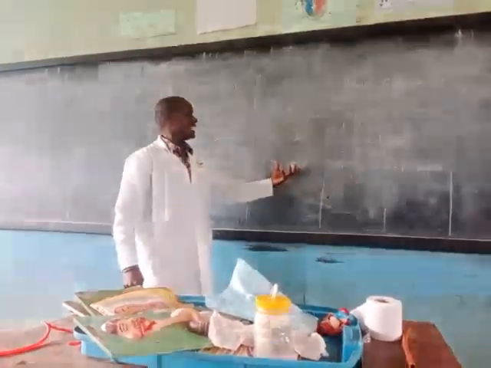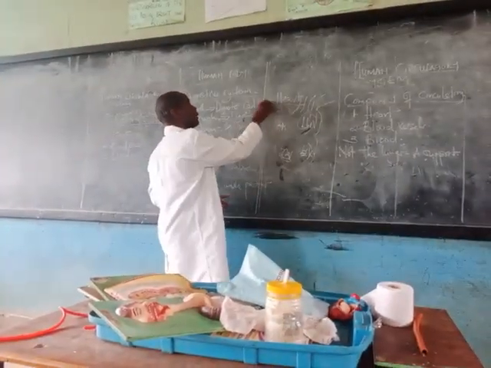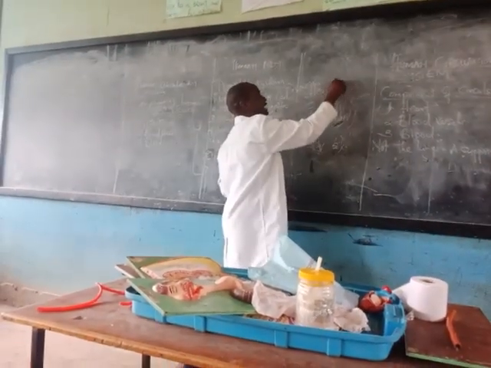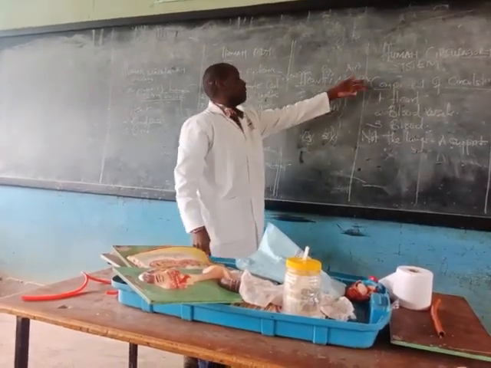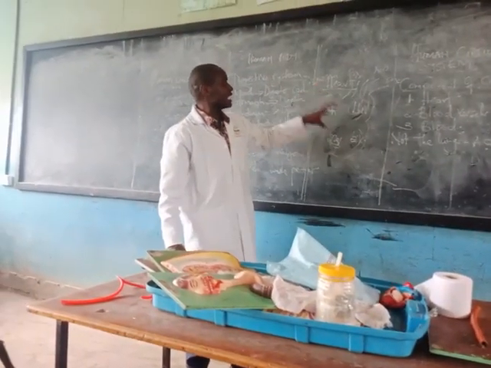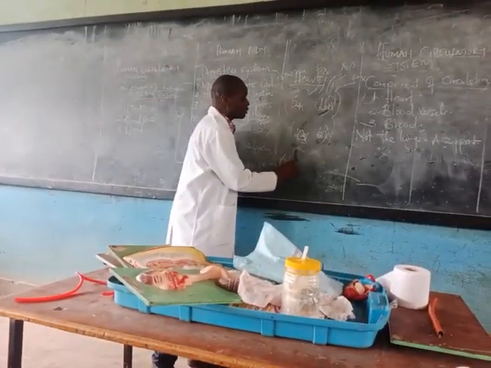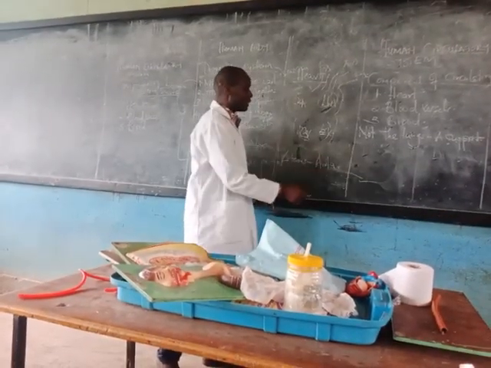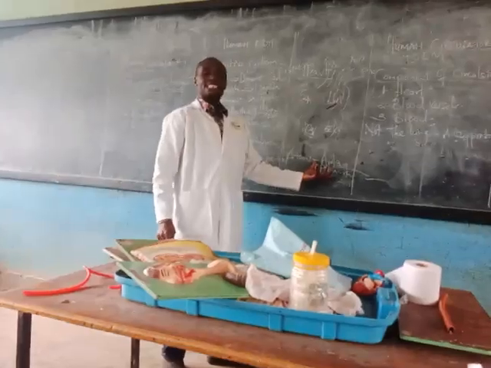When you are naming the parts, we start from the right side, where we have the vena cava. We have the pulmonary artery, the aorta, and the pulmonary vein. These are the main parts of the circulatory system. Now we talk about the arteries. What are these? The arteries are the aorta and the pulmonary artery. These are the arteries that we talk about.